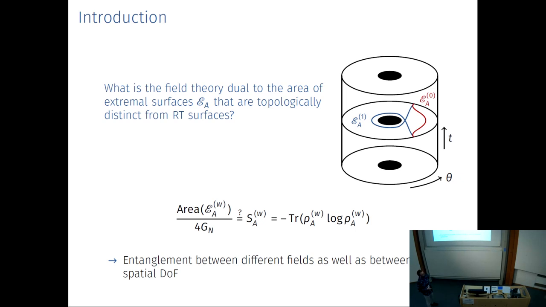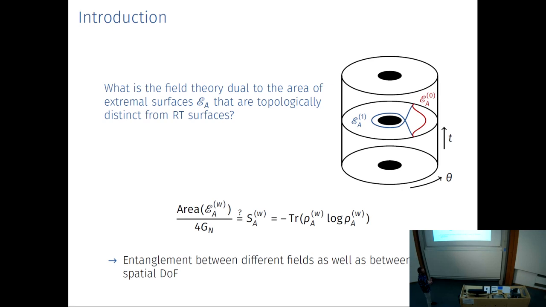So the starting point is a very simple question. I guess all of you will have heard of the Takanaki formula, which says that the entanglement entropy of a spatial subregion on the ADS boundary is dual to the area of a minimal surface of codimension 2 in the ADS space. However, in many cases, there are not only minimal area surfaces, but also many extremal area surfaces which are not minimal.